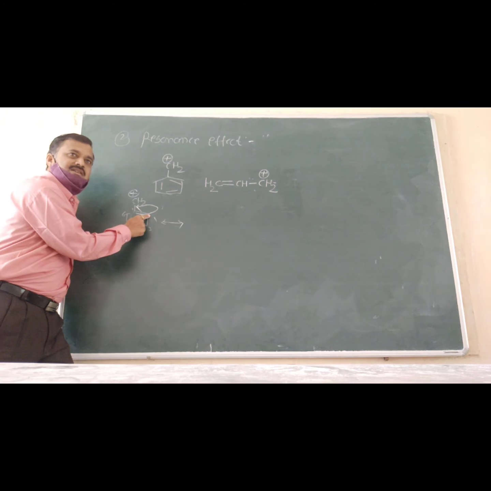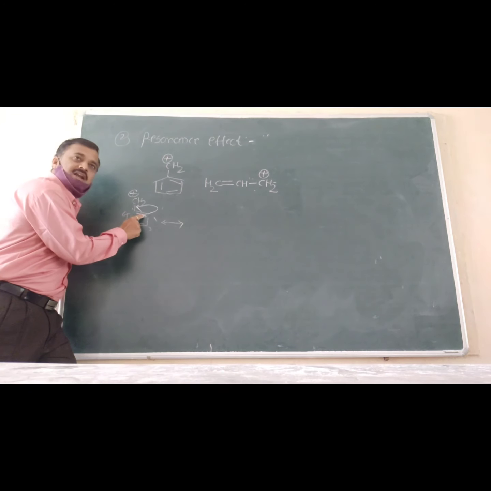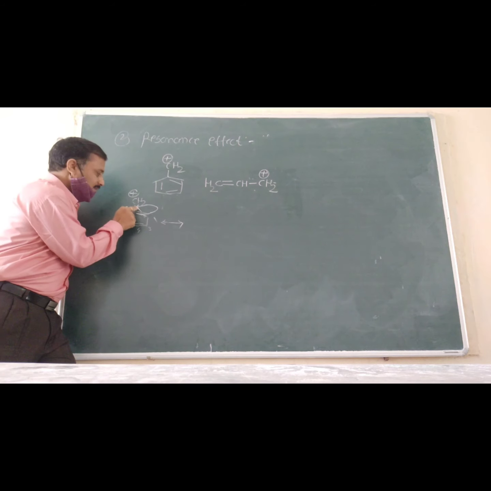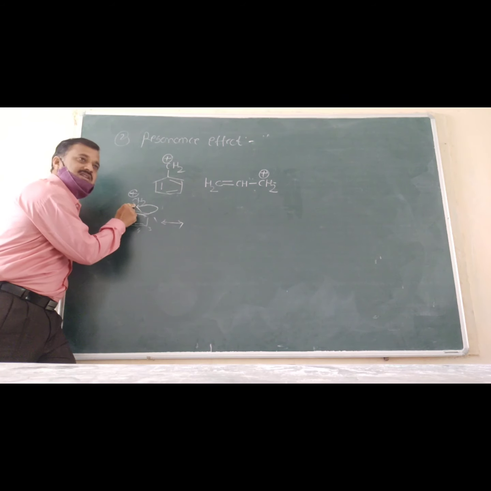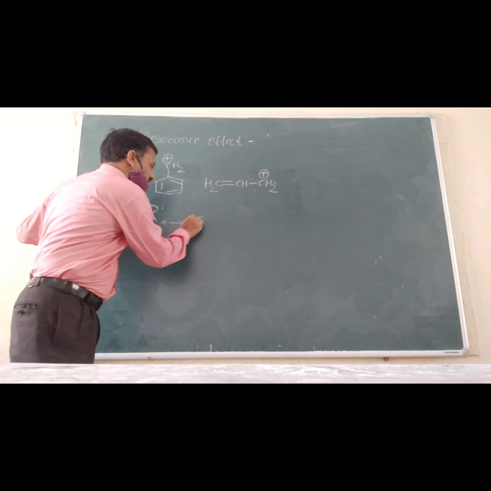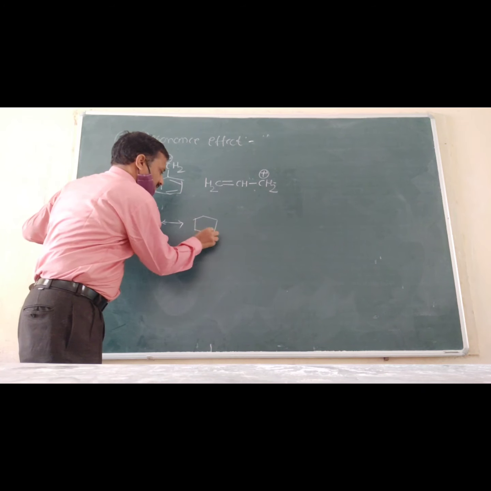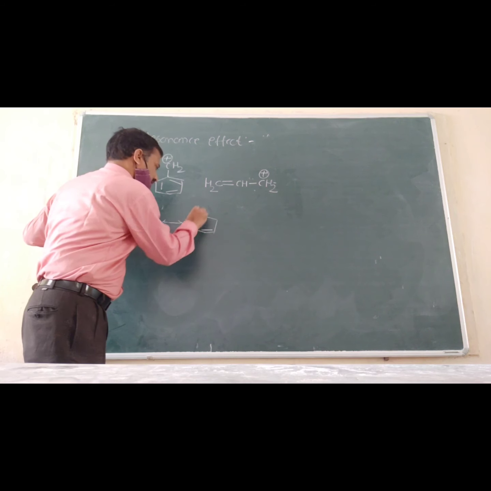It becomes positively charged. See, this is the tail of the arrow, this is the head of the arrow. What is the meaning of this head? It means this pi electron pair shifts toward this bond. So we get this structure, that is C double bond.